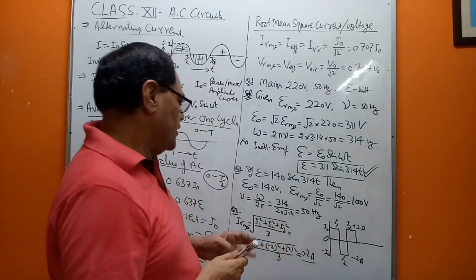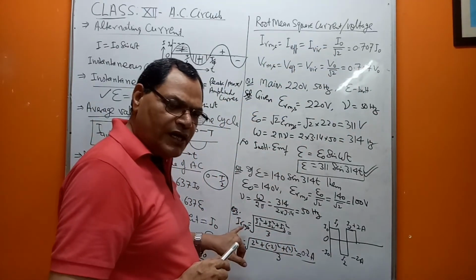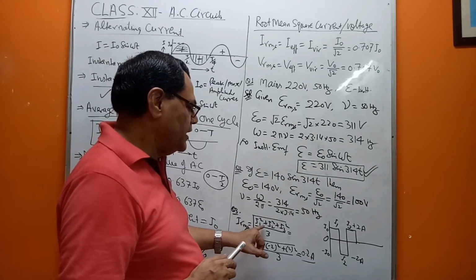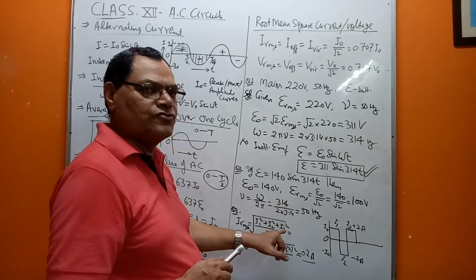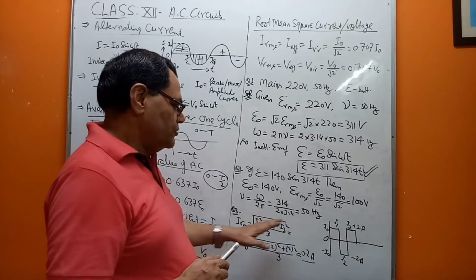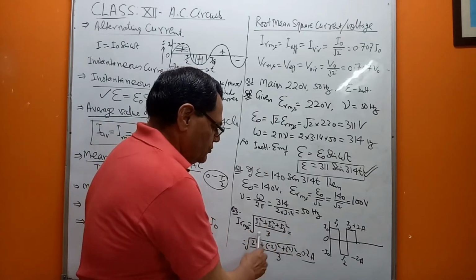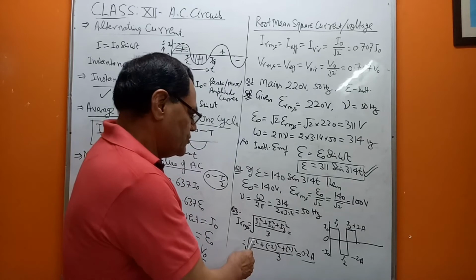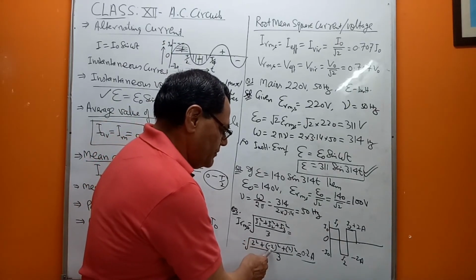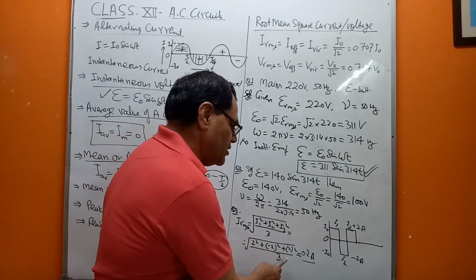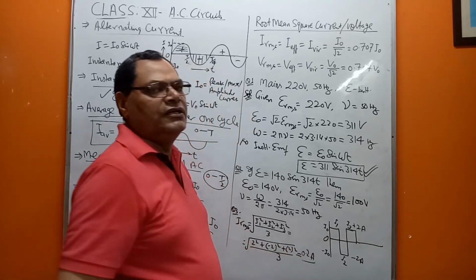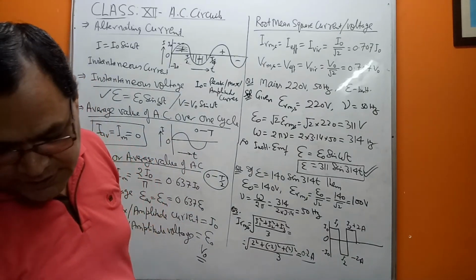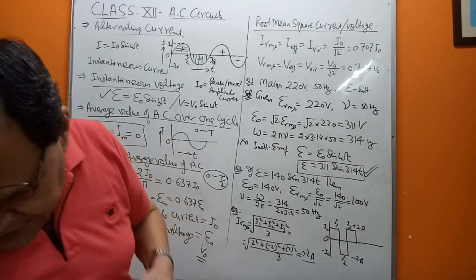So accordingly, IRMS will be equal to the square root of I1 square plus I2 square plus I3 square, by 3. So this gives the square root of the mean of the square of the current variations. Therefore 2 square, and I2 is minus 2, the minus 2 square, plus 2 square, by 3. The moment you solve it, you will come across 0.2 ampere.